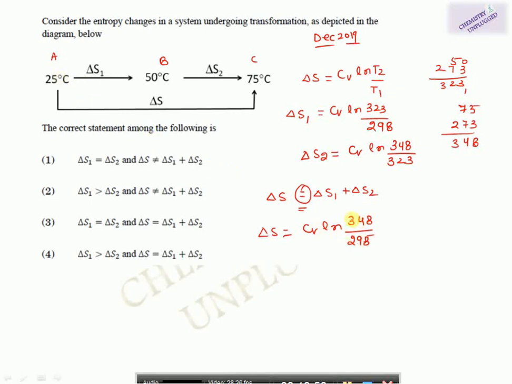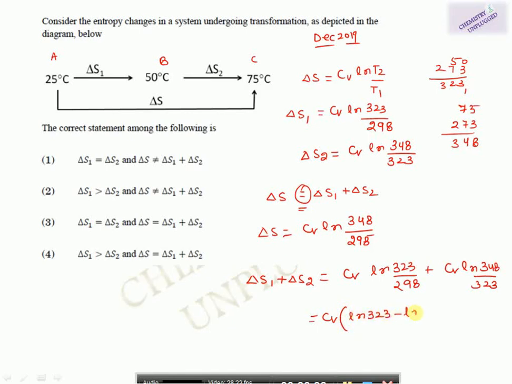So we will write it as it is. Then we will calculate del S1 plus del S2. So we will place the value of these two. It will become Cv log n 323 upon 298 plus Cv log n 348 upon 323.